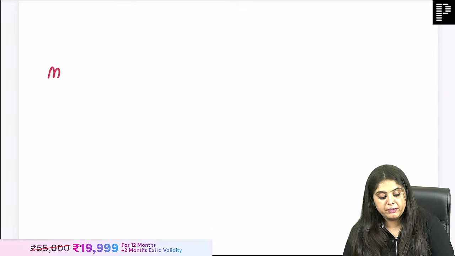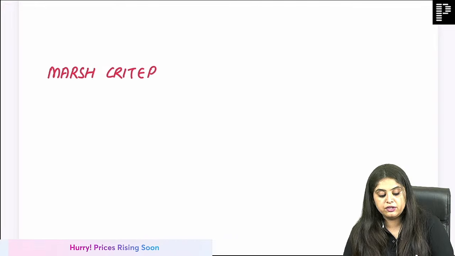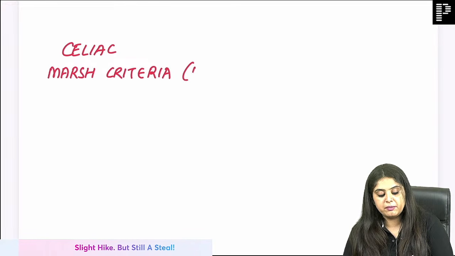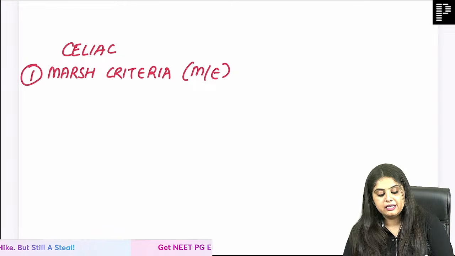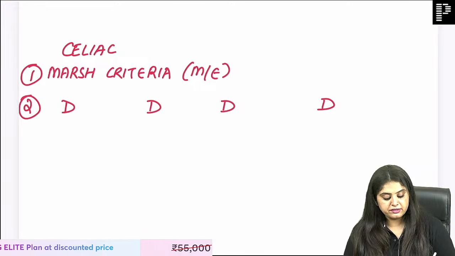So first of all, in medicine for celiac disease, ma'am, this is known as the Marsh criteria. Do we all remember this? So celiac's Marsh criteria is the same one we read in microscopic examination. Second, very good. How can we forget the DDDD? That is so good. You guys have read it.